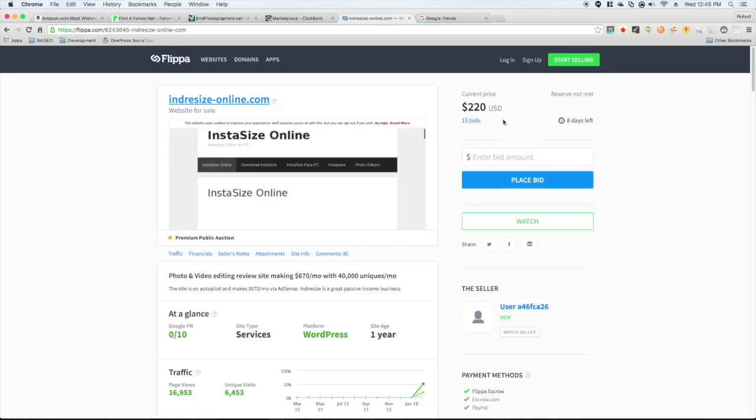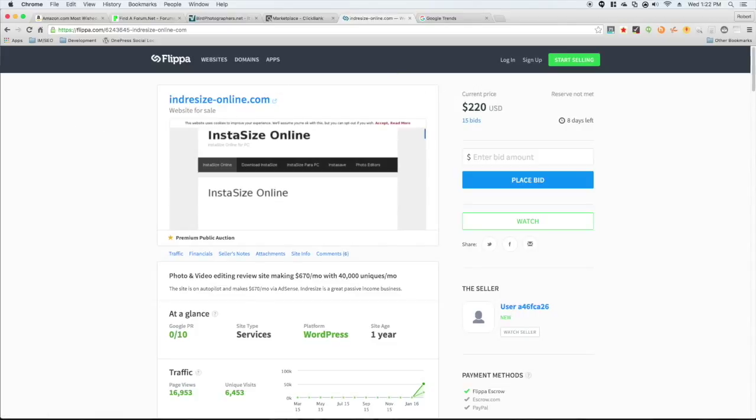And you can see it's only $220, but it still has 8 days left. And if you've ever been involved in any bidding process, you know that the last day is the day that people are actually going to start bidding on it. But this is a great way to start validating some of your ideas.